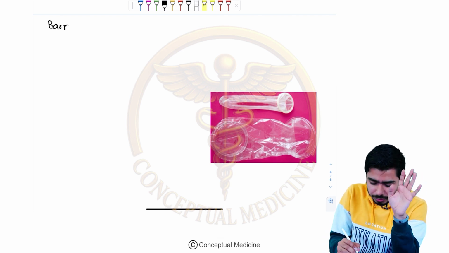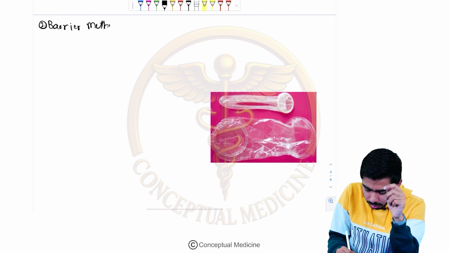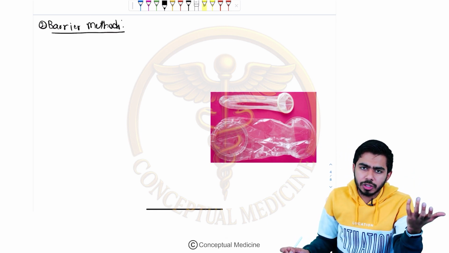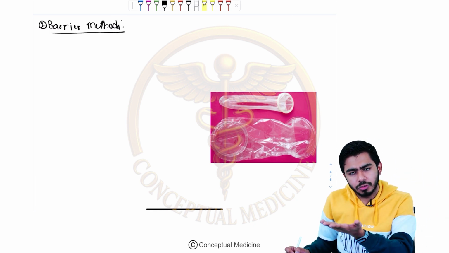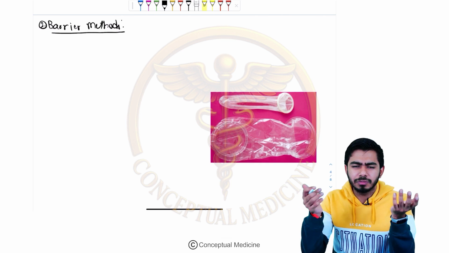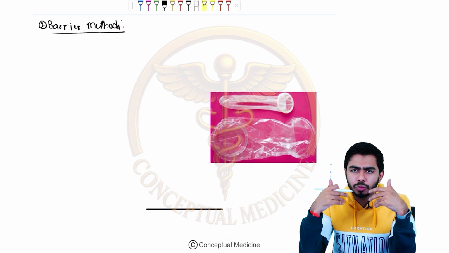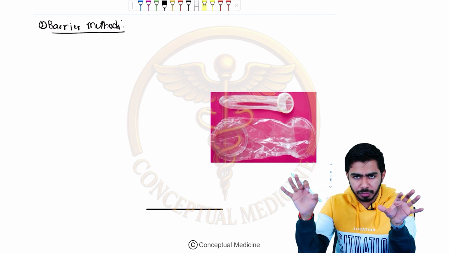The first one we talked about was the natural methods. This is the second one, the barrier methods. Very commonly we are talking about condoms, the main important first line barriers. There are two types of condoms: males use male condoms, females use female condoms. At least we have male and female condoms, which should be used. Male condoms are much better than female condoms.